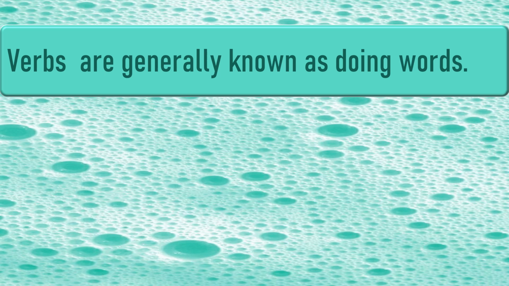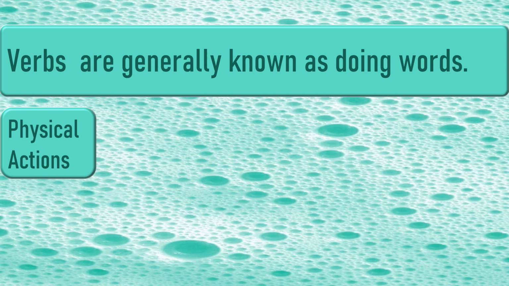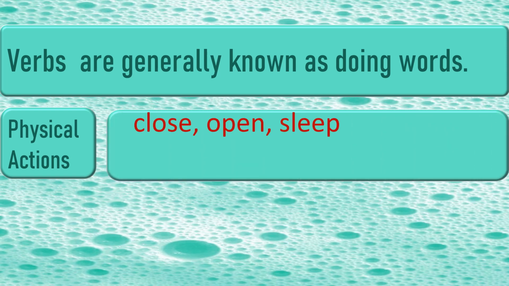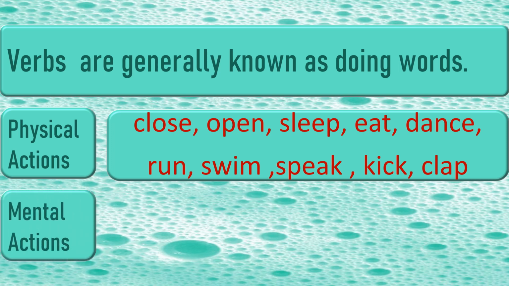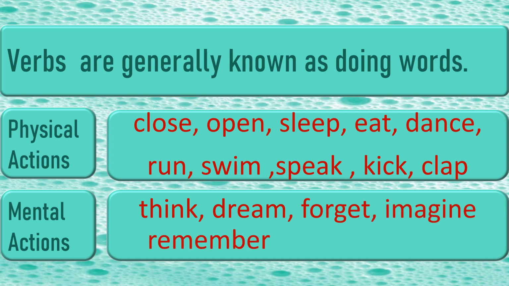Thus, we can say if we want to categorize verbs or doing words, they can be categorized into two ways. Physical actions like close, open, sleep, eat, dance, run, swim, speak, kick, clap, etc. The actions that you can perform physically, the actions that you can enact. But there are some mental actions also like think, dream, forget, imagine, remember, believe, and wonder. You cannot see them physically, but you could feel them.